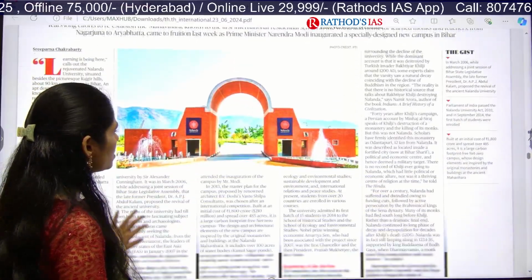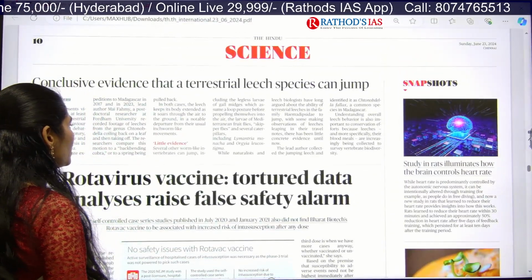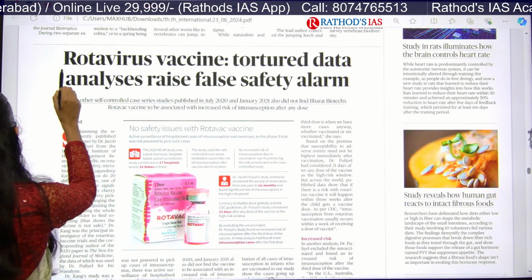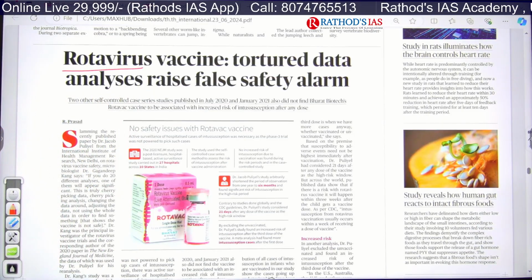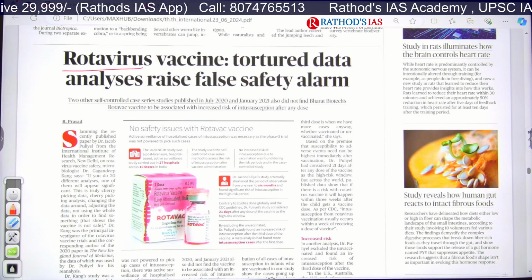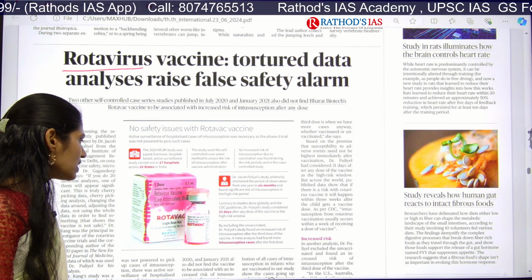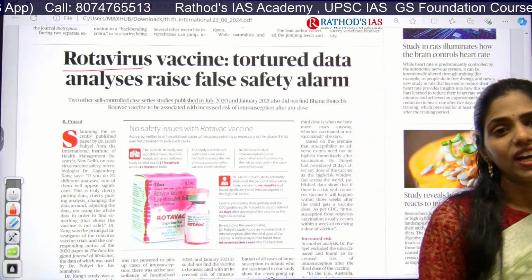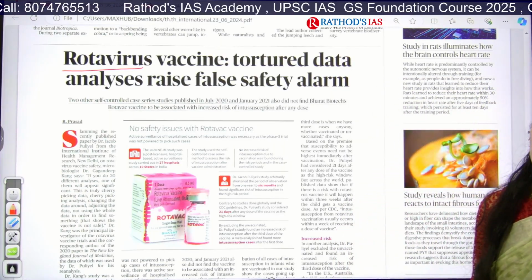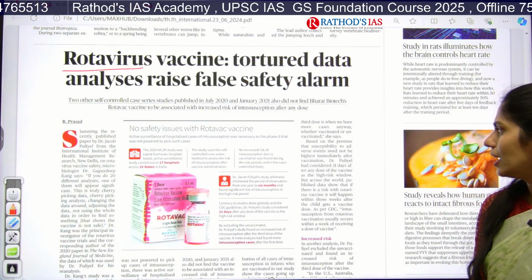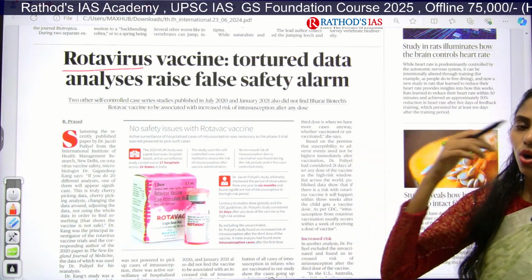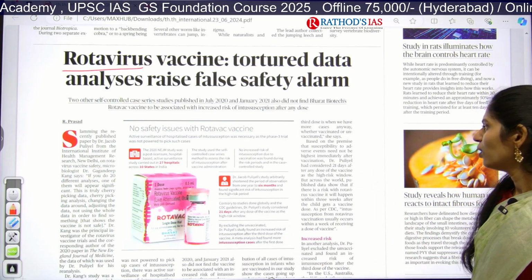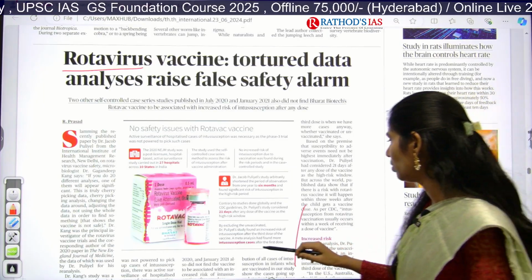And if you go to this science page, most of the articles are not much relevant from our examination point of view. So you only have to see this topic of rotavirus: rotavirus vaccine, tortured data analysis raises false safety alarm. Okay, normally rotavirus is one of the causes for which we have a vaccine. Rotavirus is one important cause of diarrhea in children. Normally children, kids, infants especially get this diarrhea because of rotavirus. To stop that, children get this rota vaccine. Okay, that's it, nothing more that you have to see here.